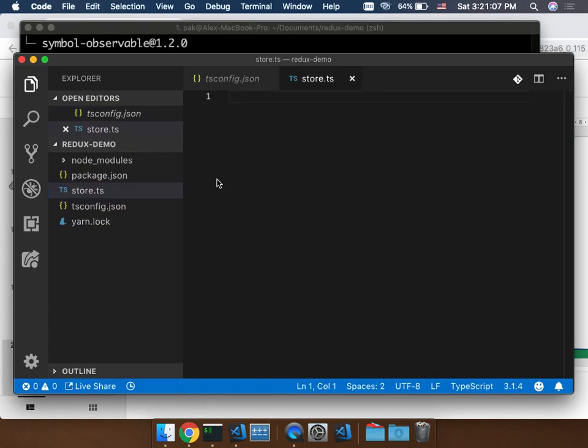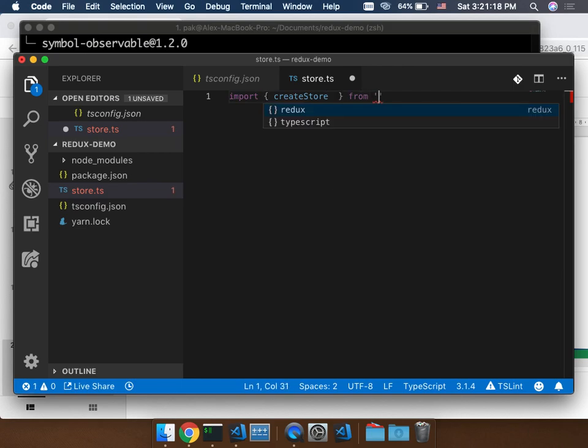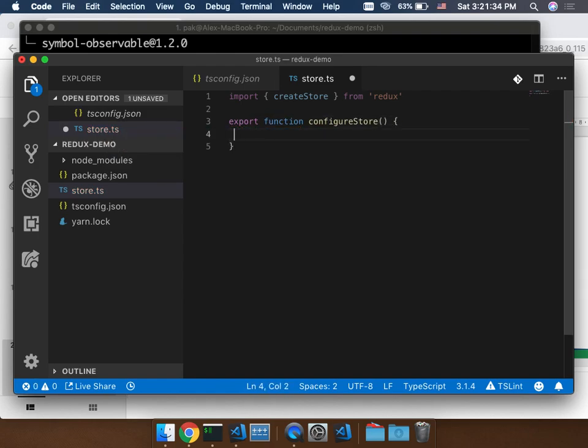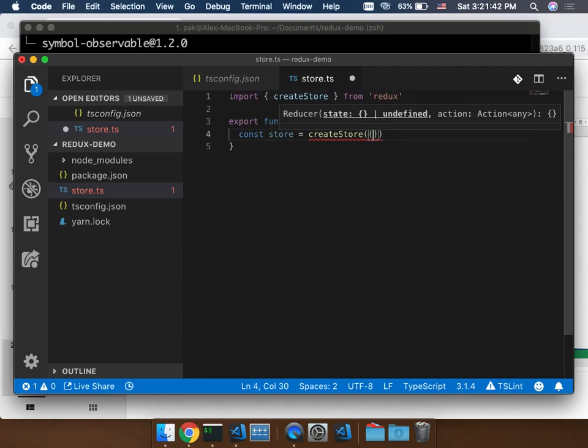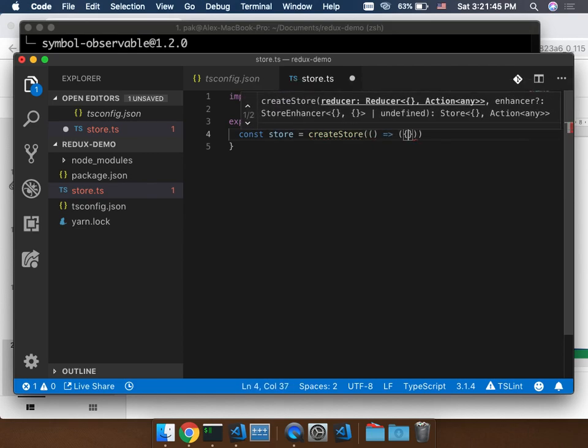A usual practice of doing a Redux store is to create a store.ts and then start creating your store. What you can do is use the most updated module syntax from TypeScript, which is just recently supported by Node.js, and you import from Redux. To create a store, let's say we have a function called configStore. It's a good practice not to create some static object here. And then this is store and createStore. Here you pass the reducer into it. First of all, we pass an empty reducer at the very beginning.